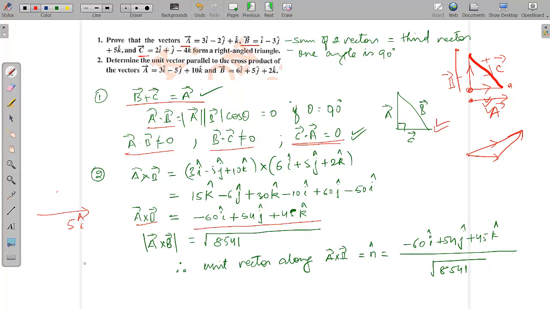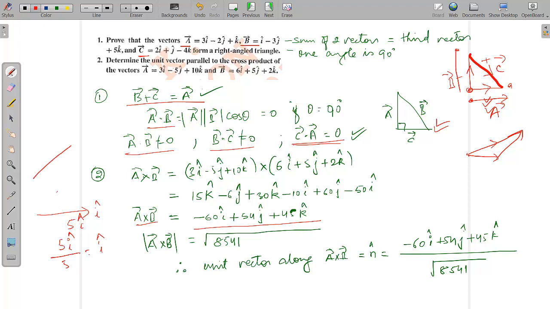So let's say there is a vector in the direction of the x-axis whose magnitude is 5. What is the unit vector along this direction? The unit vector is i cap. The unit vector means the vector whose magnitude is 1. So how do you find this? We divide the vector by the magnitude of the vector, so this becomes i cap.